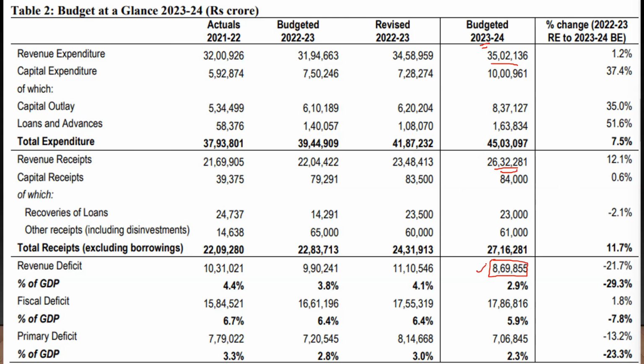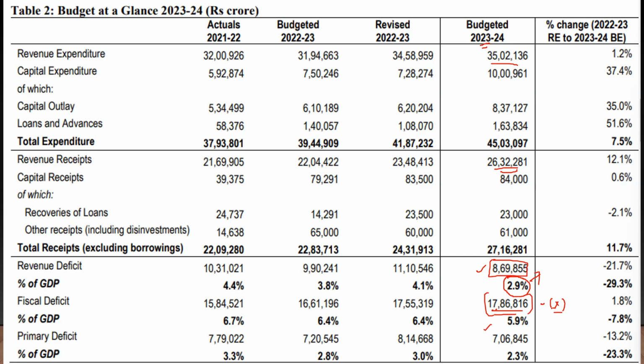And what is your fiscal deficit? Fiscal deficit is the difference between total expenditure and total receipts, but in the receipts, you have to exclude the borrowings part. For this present financial year, revenue deficit is going to be something like 2.9%. Then you have another figure which is called your primary deficit. You have this 17.86 lakh crore, which is the actual quantum of borrowings. From that, you subtract your interest payments.